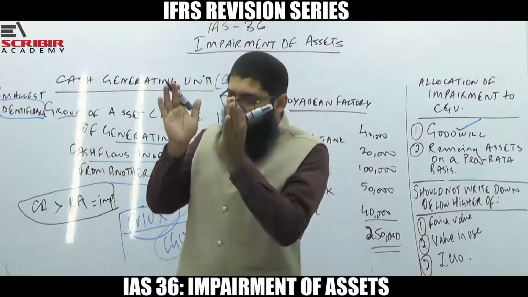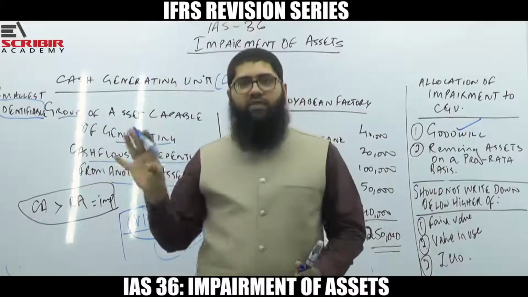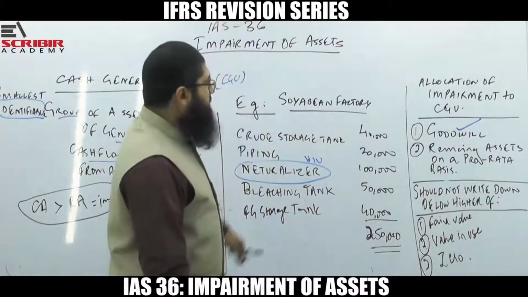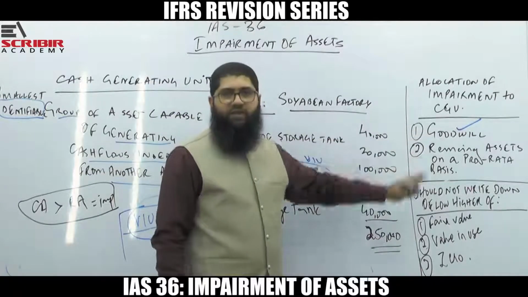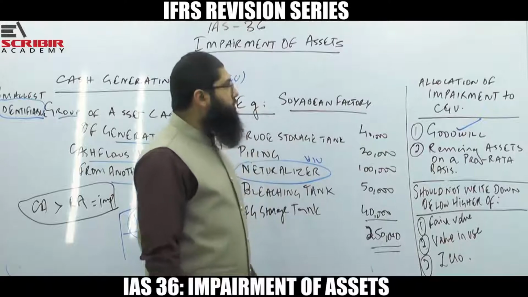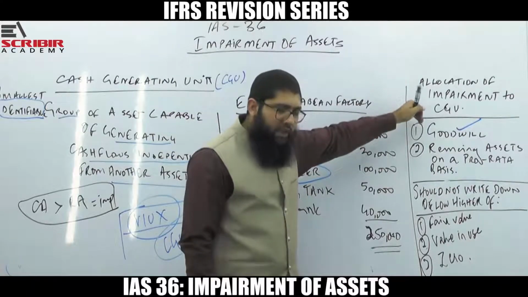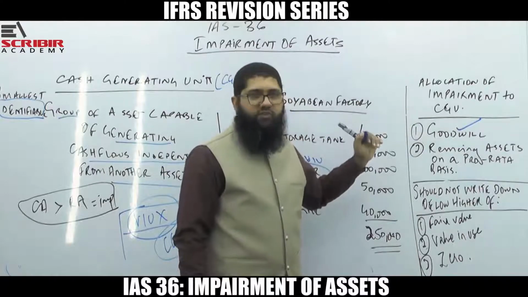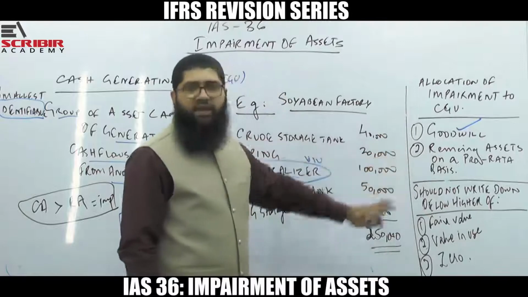There could be some CGU of a subsidiary that you are testing for impairment. So some portion of goodwill is allocated to that also. So if there is a goodwill that you are testing for impairment, I repeat, if there is a goodwill which you are testing for impairment, you have to allocate the impairment loss to the goodwill first. Once it's done, the balance loss shall be allocated to the remaining assets on a pro